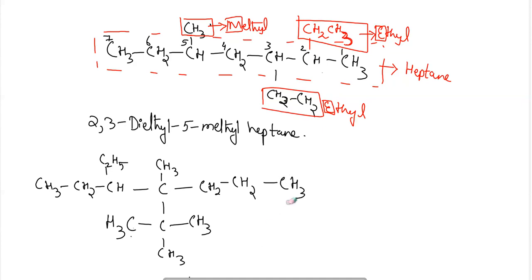CH3, CH, CH3, CH2, CH2, CH3. So here the longest chain contains 10 carbon atoms. Okay, 4, 5, 6, 7, 8, 9, 10. The longest chain contains here 10 carbon atoms.